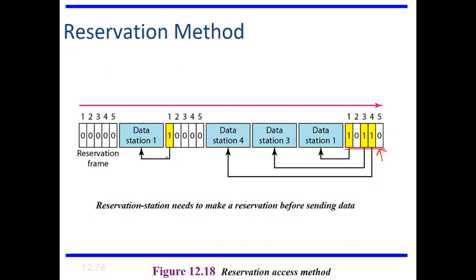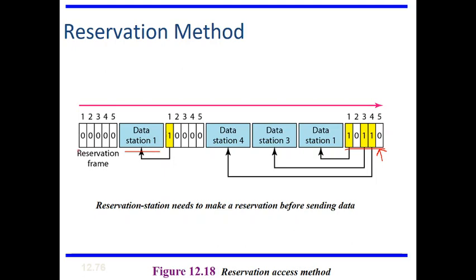In the next time interval, some more frames will be sent. In this case only device 1 wants to send a frame, so only device 1 reserved a slot in the reservation frame, and the data is carried from station 1. No other device is sending data.